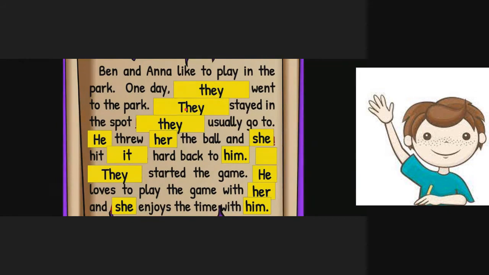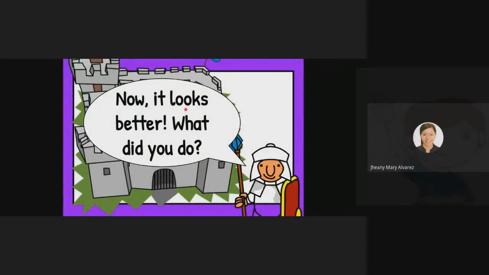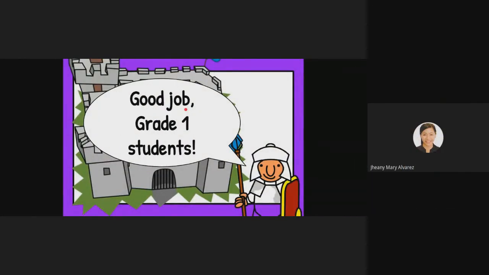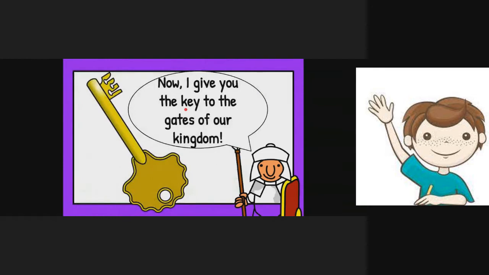What do you call these words? Pronouns. Very good. Good job. Because you did a great job, you will get the Warrior P key. I give you now the key to the gate of our kingdom. Wow. Okay, we can now go into the kingdom. Okay, Warrior P, let's go.